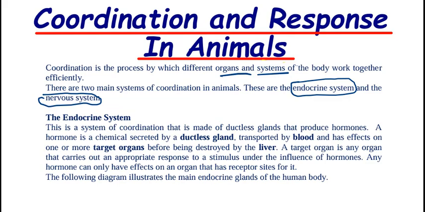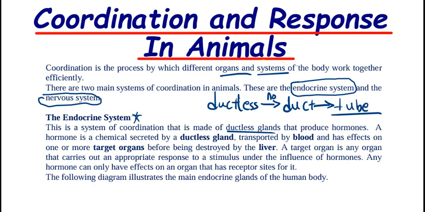Now, talking about the endocrine system, this is the type of coordination that is made up of what? Ductless glands, and these glands are the ones that produce what? Hormones. Now you have to understand this term ductless. When they say ductless, it simply means that they do not have ducts. Now what is a duct? A duct is simply a tube.